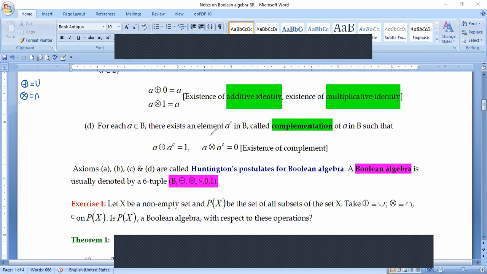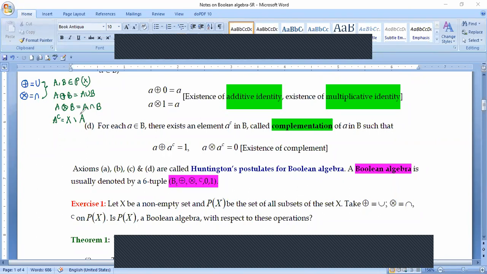If A and B belong to the set Px, then we will define A plus B by A union B and A cross B by A intersection B. And we will define A complement by the definition X complement A. Okay, so these are the operations which have been defined. I am going to check the properties one after another, one by one.